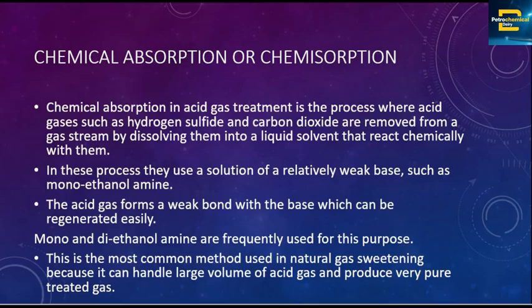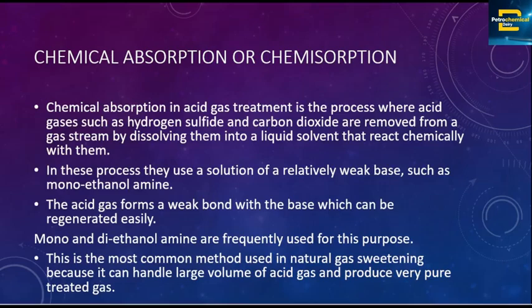In this process, they use a solution of a relatively weak base, such as monoethanolamine. The acid gases, hydrogen sulfide and carbon dioxide, form a weak bond with the base, which can be regenerated easily.